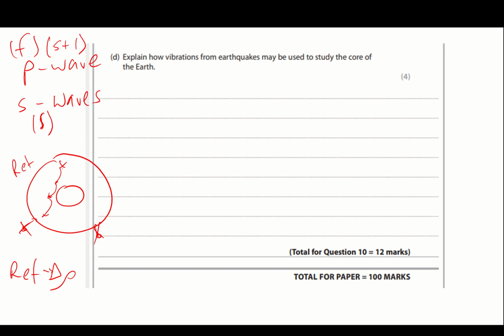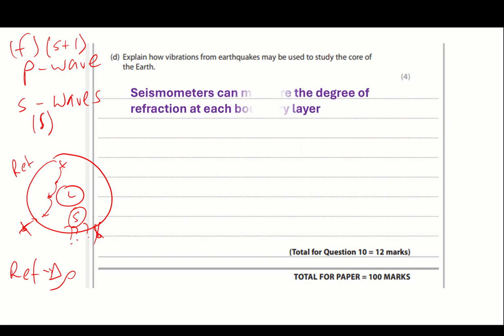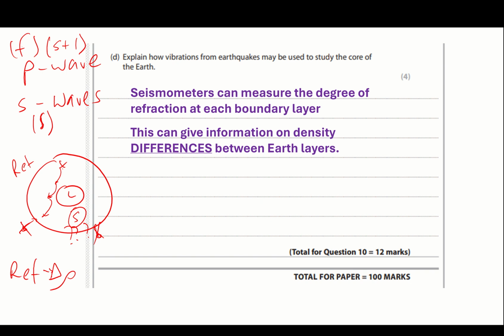The next part is this idea that we therefore know that the outer core is liquid because we cannot sense, there's a shadow for the S waves on the other side of the planet. And we just want to word those nicely. And I've gone over this a couple of times now in terms of past papers, so I hope this helps again. So first part then, seismometers can measure the degree of refraction or the amount of refraction at each boundary layer. This can give us information on the density differences, and you can see I've bolded that down, 2 marks. So I can measure the refraction, that tells me the density differences, which enables us to see the layers and the makeup of those layers.